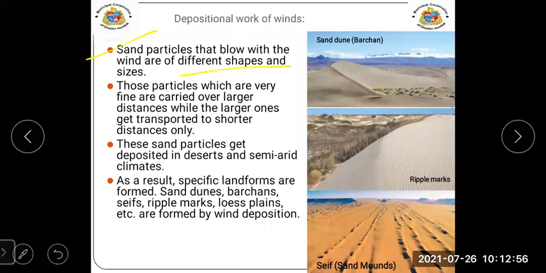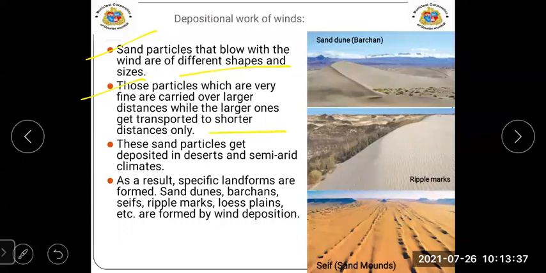Along with the wind, particles also travel. Those particles which are very fine are carried over a larger distance, while the larger ones get transported to a shorter distance only.